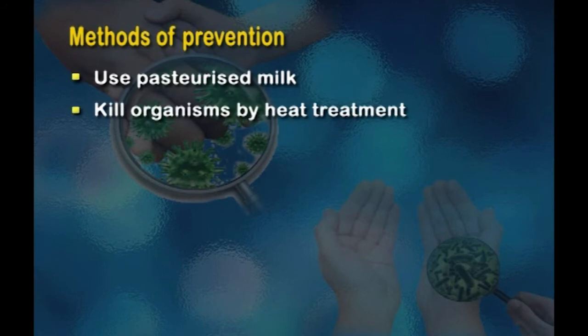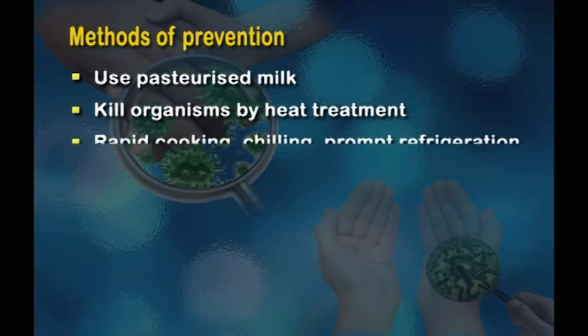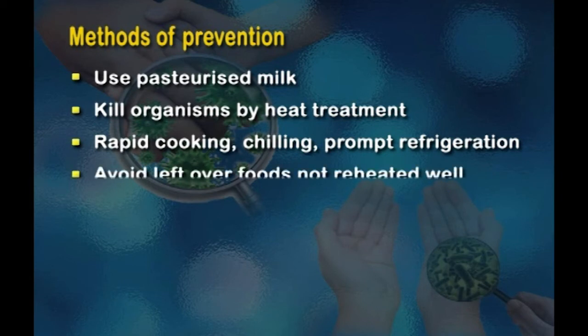Organisms can also be killed by heat treatment. Therefore, we should ensure that our food is cooked thoroughly. And to avoid microbial growth, rapid cooking, chilling and prompt refrigeration is important. Avoid leftover foods which are not heated well. If you are using leftover foods from the fridge, then they should be heated to very high temperatures so that the center of the food is also cooked and whatever bacterial growth is there is destroyed.